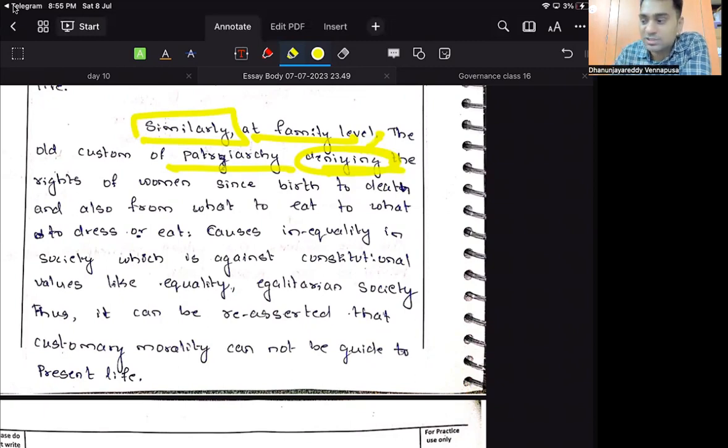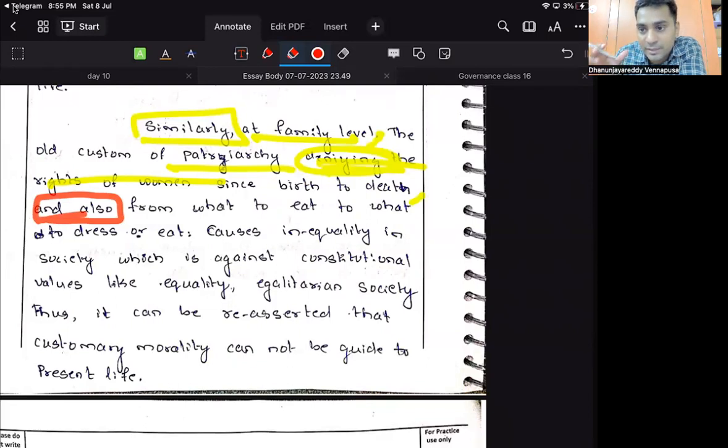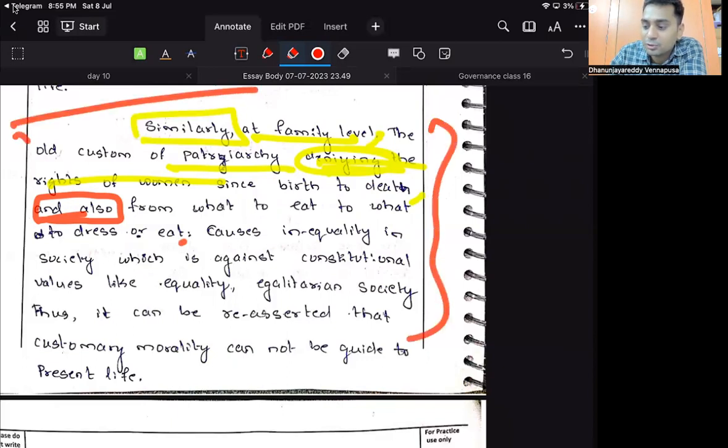Now see, again you are doing the same mistake. Similarly, at family level, the old custom of patriarchy, denying the rights of women. Patriarchy means denying the rights of women. Why write full sentences again and again? Since birth to death, right? So you have already covered that patriarchy exists from birth to death. Now what is the need to write this? And also, why are you writing this again? This is extension. Whatever you wrote in the first paragraph, the continuity was not there in the second paragraph. You are writing one entire passage here. There is no full stop. This was lost. Whatever you maintained in the first, you already forgot in the second.